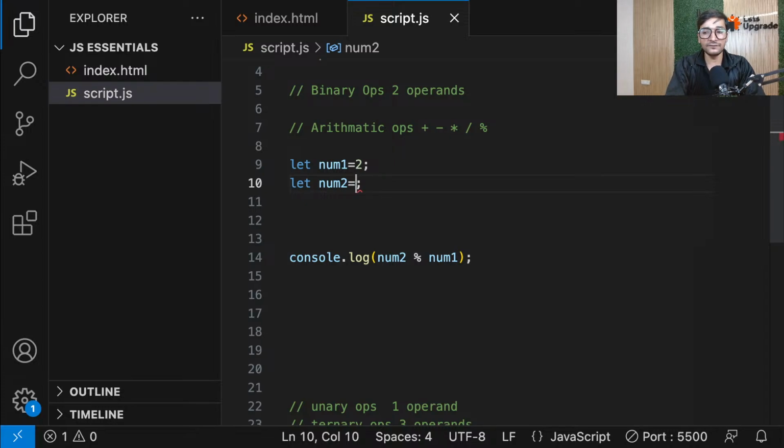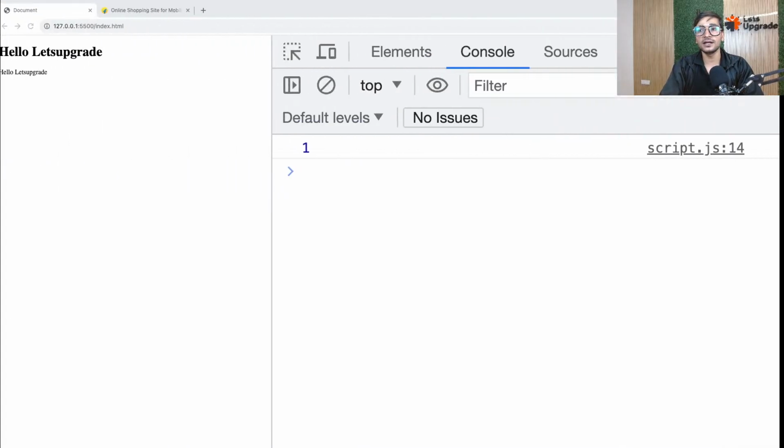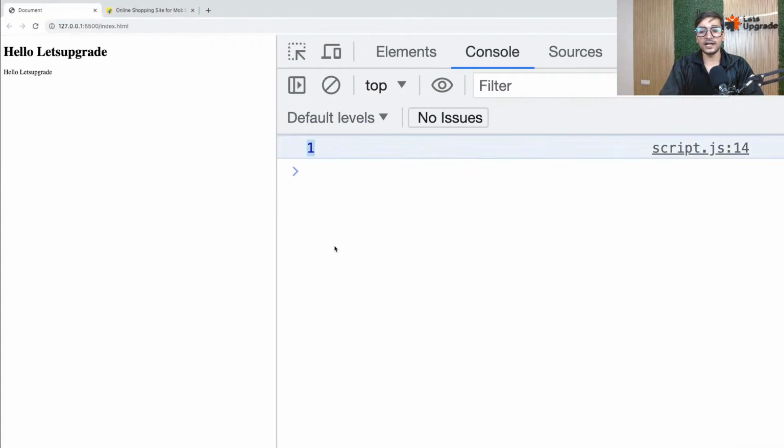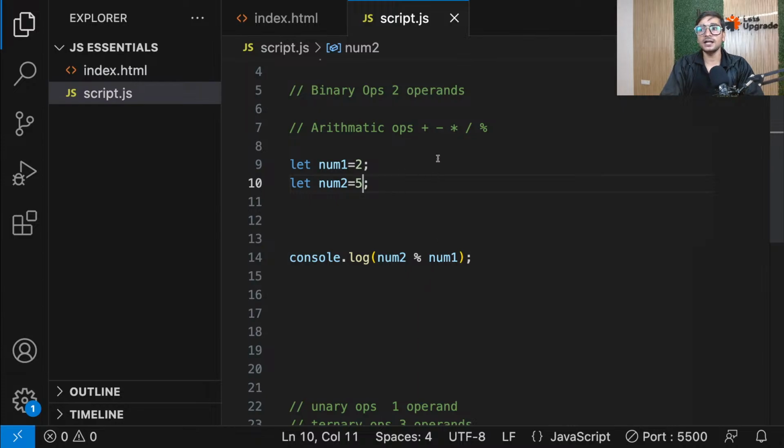Try one thing, give it 5 here. Now 2 2s are 4. So at the end the remainder will be 1, and let's check it. And here we go, 1. So guys, I hope you've understood that slash and modulo are both for division, but one gives you the quotient and the other gives you the remainder.